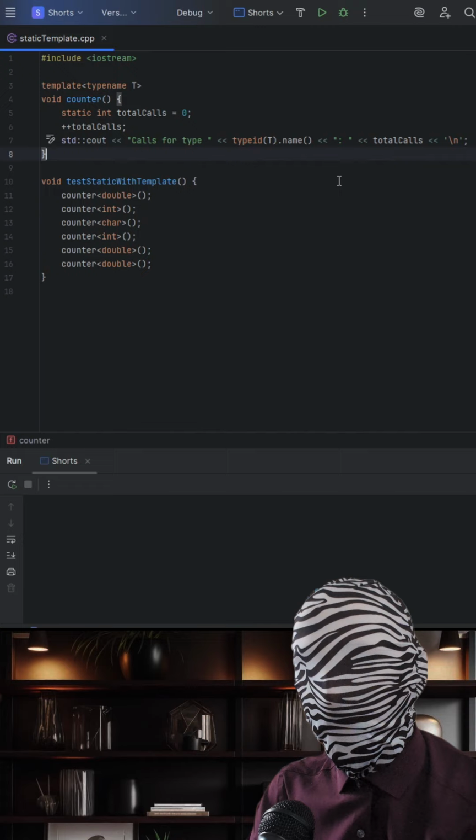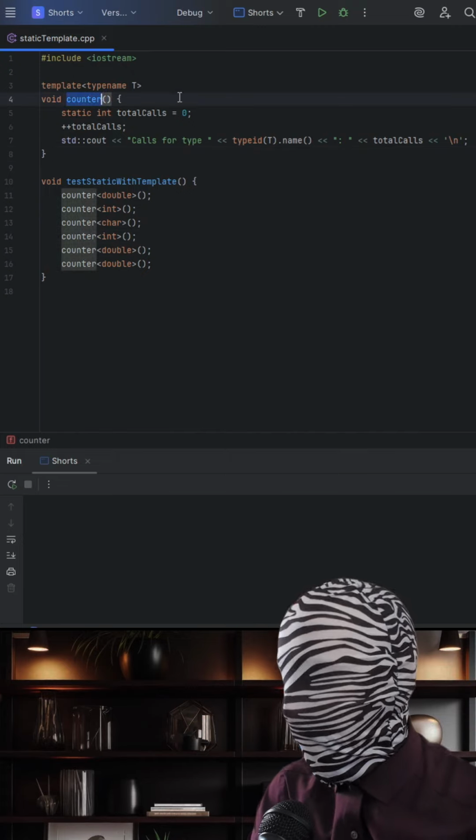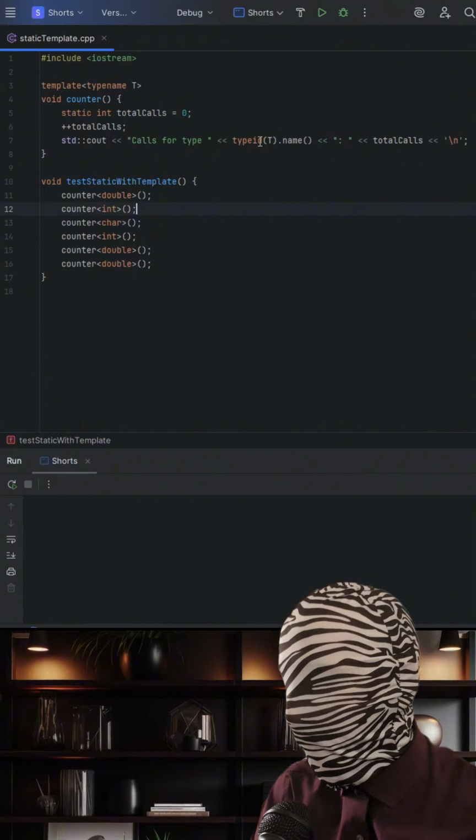If you call the same C++ template function with different types and it has a static variable inside, what do you think happens? Do all types share the same static value, or does each type get its own? In this example here, we have counter, which is a function template. Inside, we define a static int of total calls.